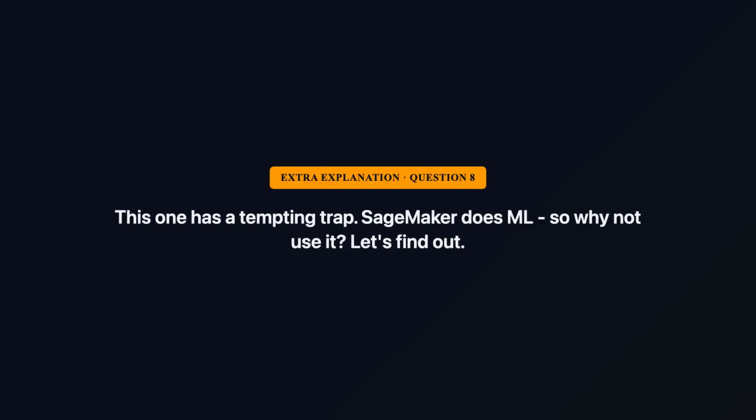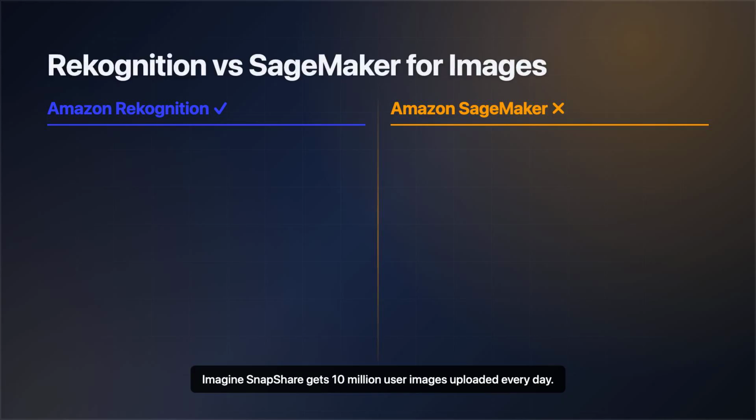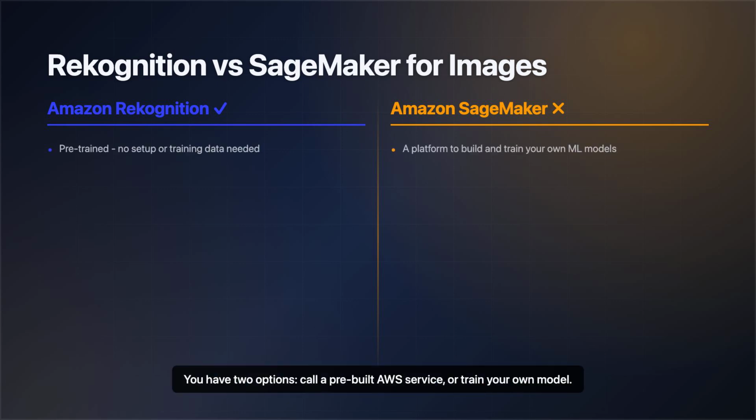This one has a tempting trap. SageMaker does ML, so why not use it? Let's find out. Imagine Snapshare gets 10 million user images uploaded every day. You need to flag violence and nudity before anyone sees it. You have two options. Call a pre-built AWS service or train your own model.